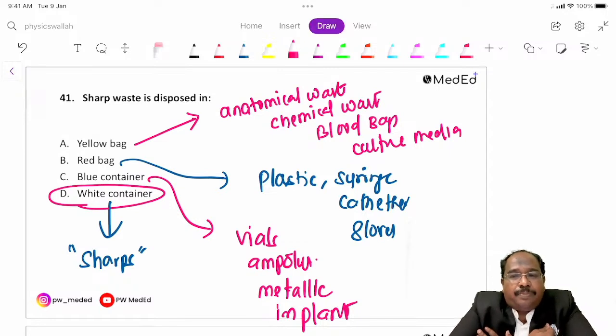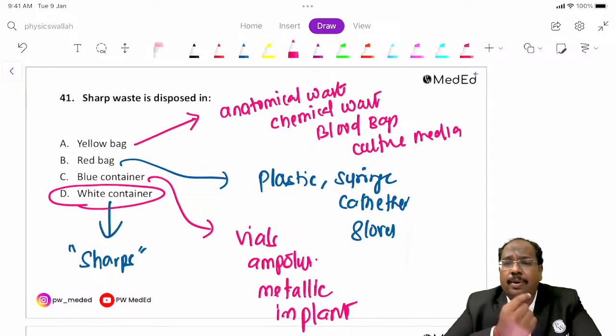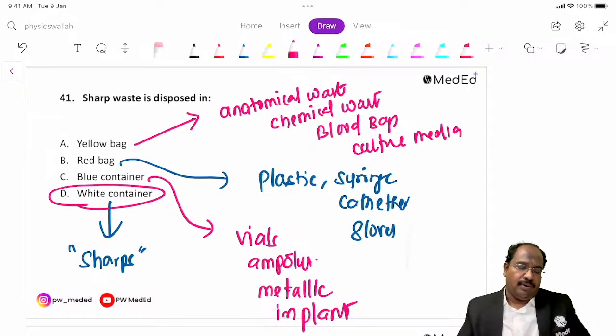Where will you dispose of a pacemaker? Okay, blood bags go to yellow. Pacemaker is a metallic body implant. Metallic body implants go to the blue color, like a K wire. It will go to blue color.